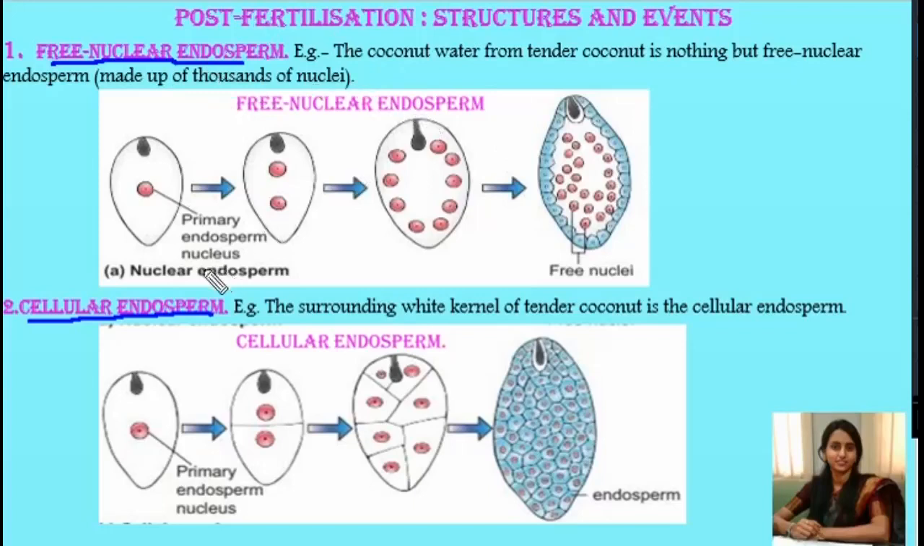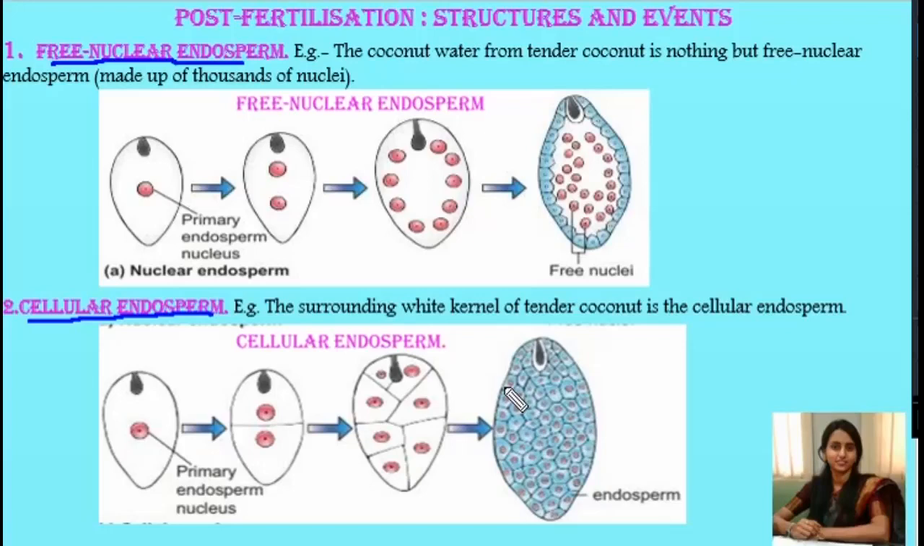Then the second one is cellular endosperm. In cellular endosperm, after formation of a number of nuclei, cell wall formation follows and the endosperm becomes cellular. Again in coconut, the surrounding white kernel of the tender coconut is cellular endosperm. Okay, I hope now you are able to differentiate between free nuclear endosperm development and cellular endosperm development.